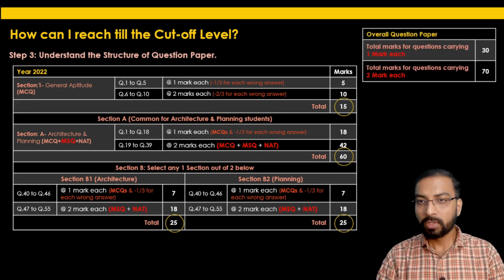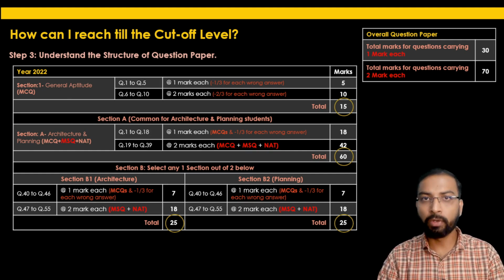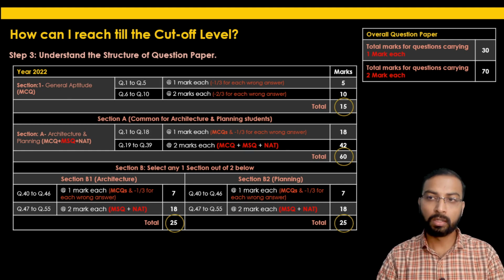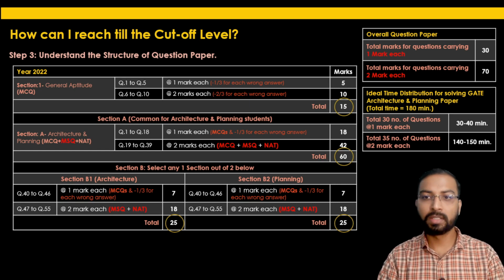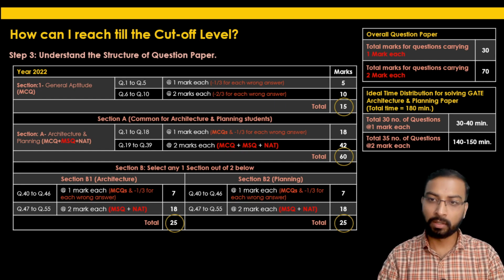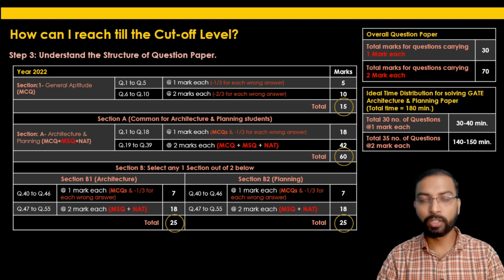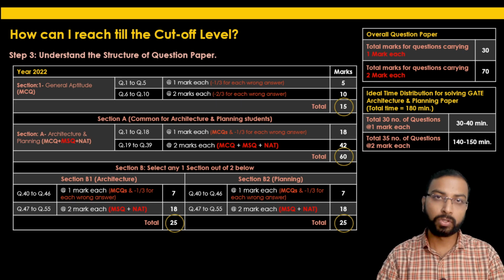Now, if you see the weightage for 1 mark and 2 mark questions, in the year 2022 also the same weightage is there. 30 marks is for 1 mark questions and 70 marks for 2 mark questions. So the ideal time distribution, like we discussed earlier, remains the same. One should take 30 to 40 minutes for 30 questions carrying 1 mark each, and 140 to 150 minutes are available for solving the 35 questions carrying 2 marks each.